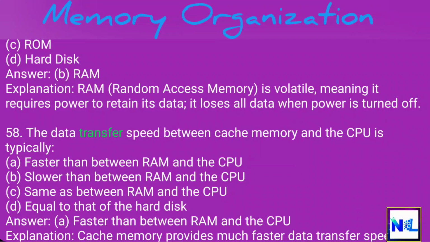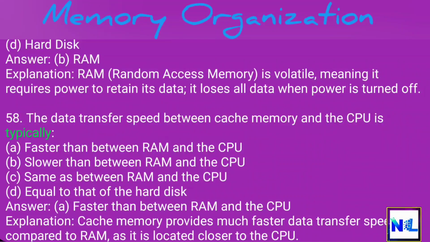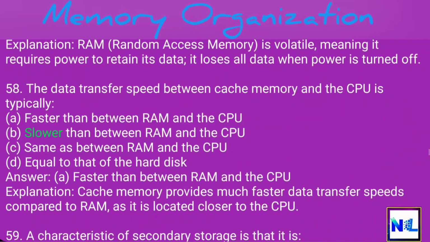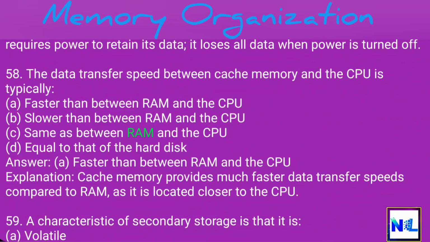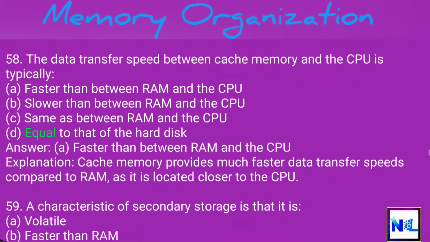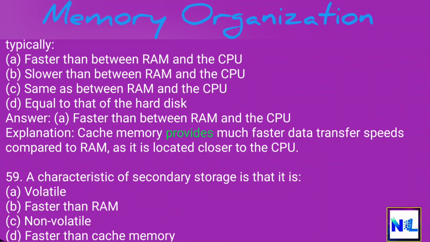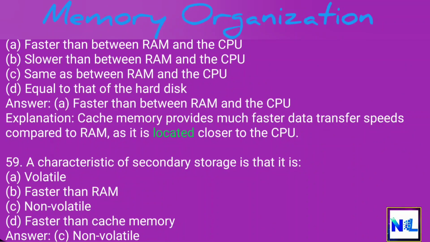58. The data transfer speed between cache memory and the CPU is typically A. Faster than between RAM and the CPU. B. Slower than between RAM and the CPU. C. Same as between RAM and the CPU. D. Equal to that of the hard disk. Answer. A. Faster than between RAM and the CPU. Explanation. Cache memory provides much faster data transfer speeds compared to RAM, as it is located closer to the CPU.